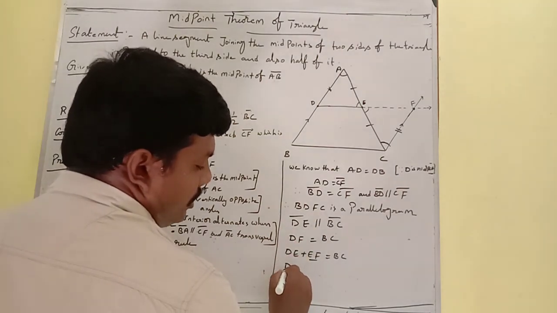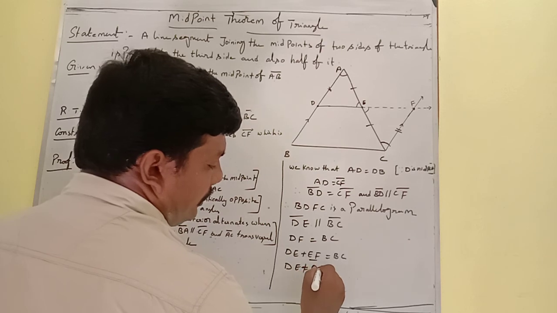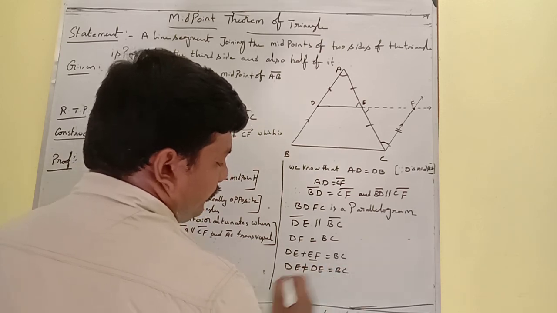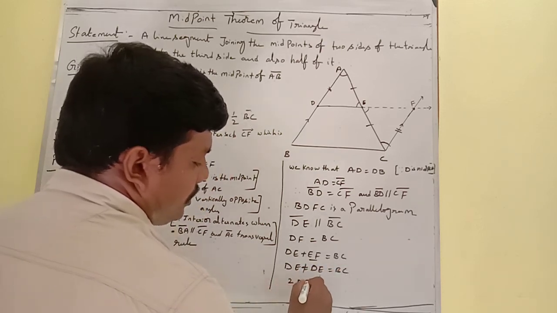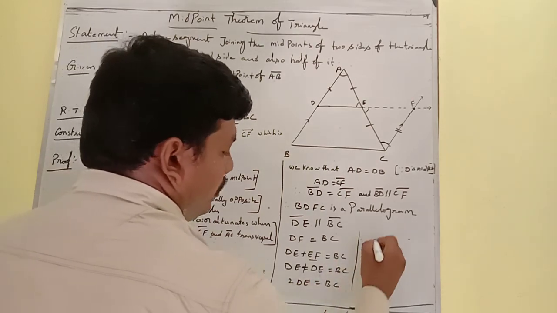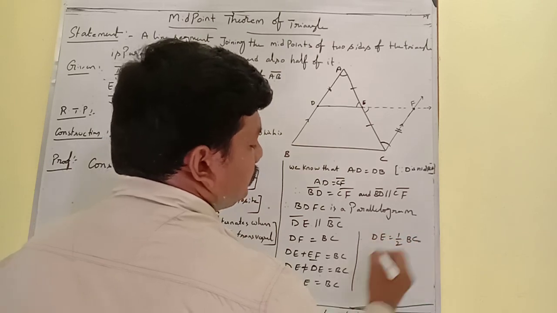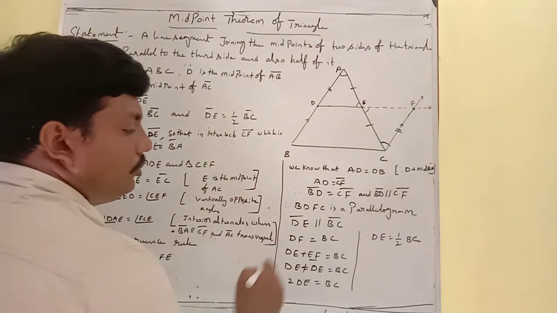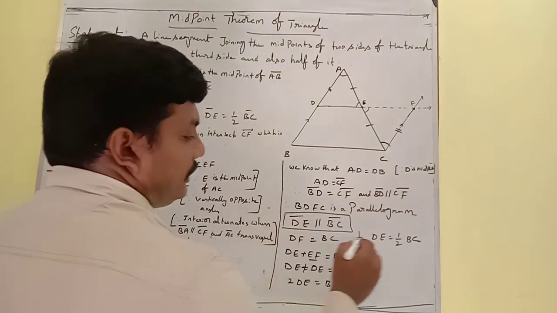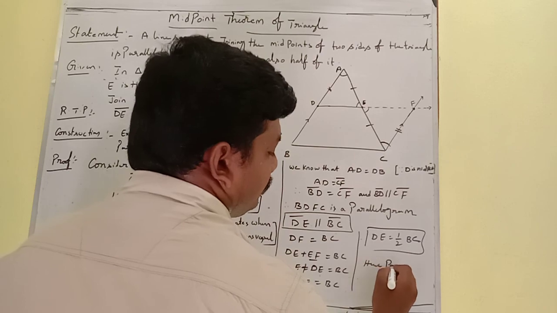Then DE plus DE is equal to BC. Now 2 times DE is equal to BC. Then DE is equal to half of BC. We proved DE is parallel to BC and DE is half of BC. Hence it is proved.